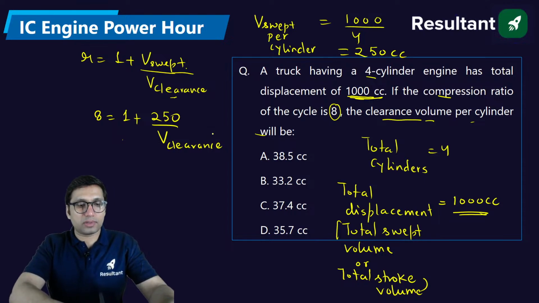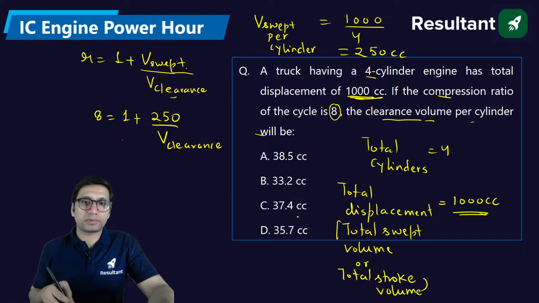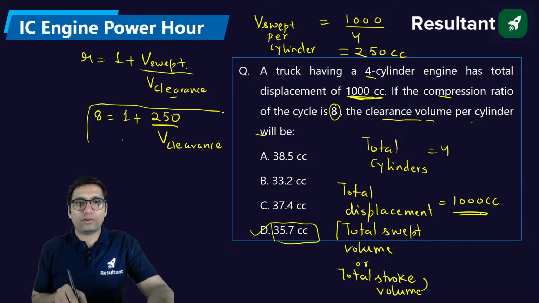Please try to solve this question, everyone. For better accuracy, you can use the calculator, because options are quite close. Answer will be 35.7 cc. Why am I saying to use a calculator?